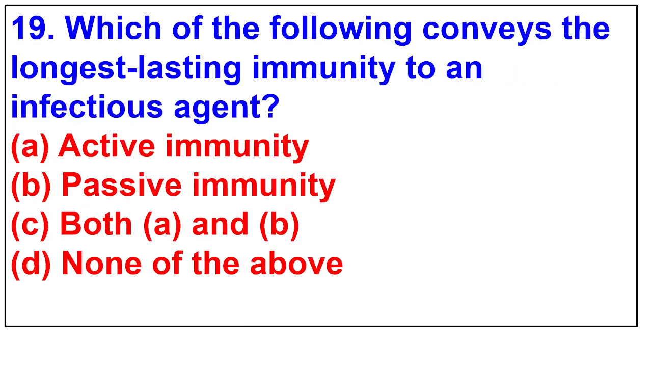19. Which of the following conveys the longest-lasting immunity to an infectious agent? Active immunity, passive immunity, both, and none of the above. The answer is active immunity.